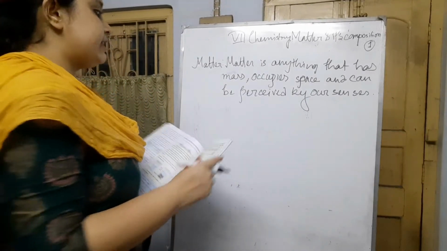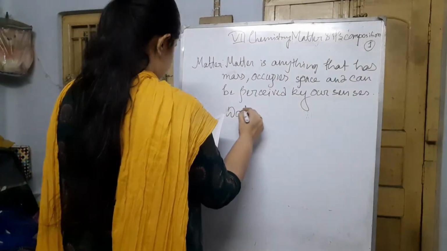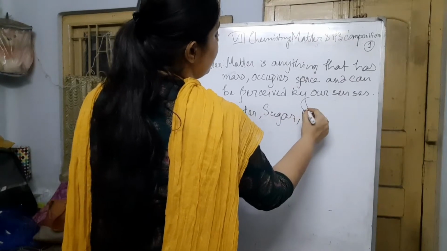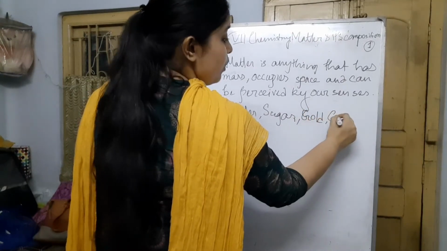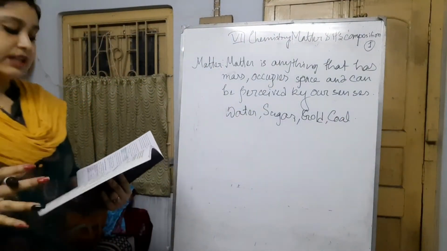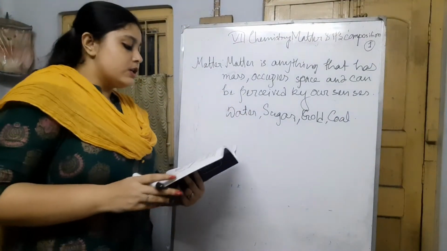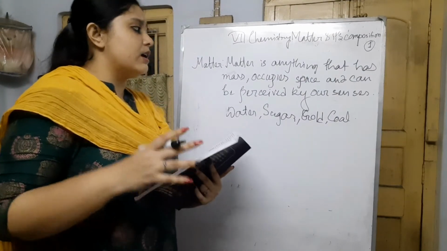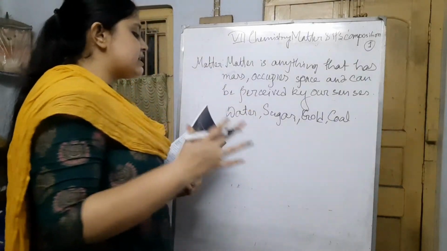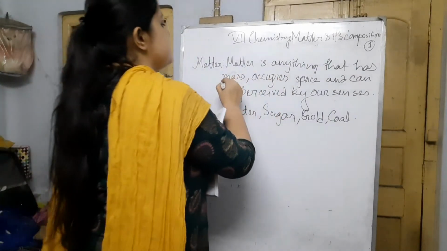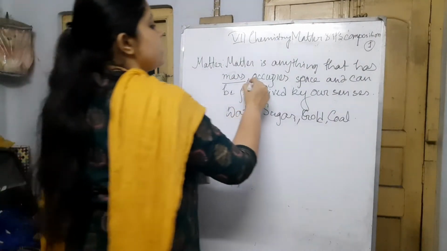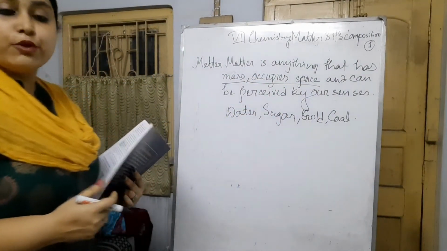So everything like water, sugar, any of the metals like gold, and coal is composed of matter. Everything is called matter. Now let me discuss how it is proven. In the definition it is given that it has some mass and it occupies some space. So how can we prove that?